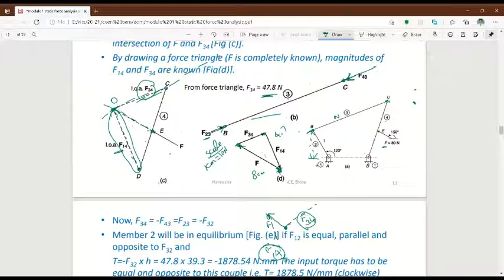So you just take that 3.9, but they put everything in mm. So if you are putting in mm, you have to keep everything in mm. So 39 mm, and F34 is 47.8 Newton. If you multiply both, you will get the torque value 1878 Newton millimeter.